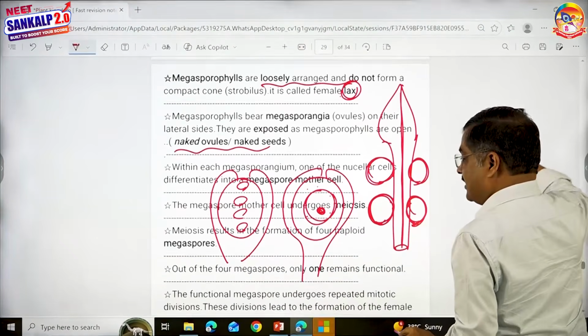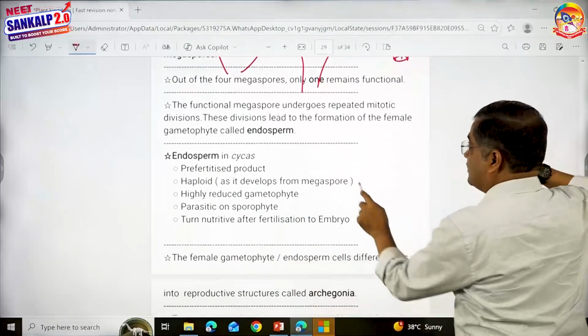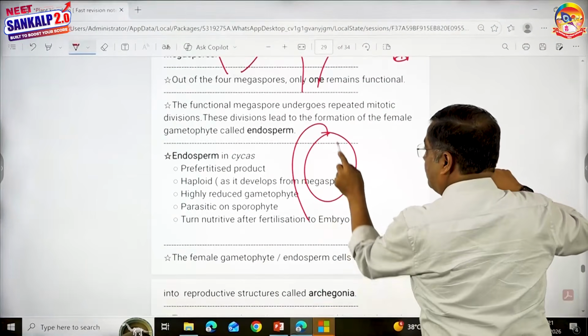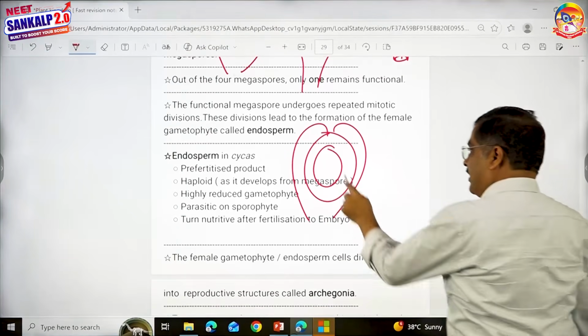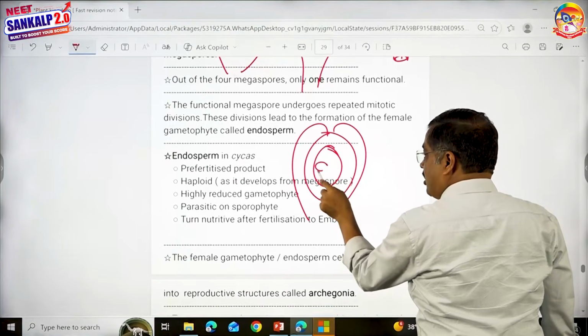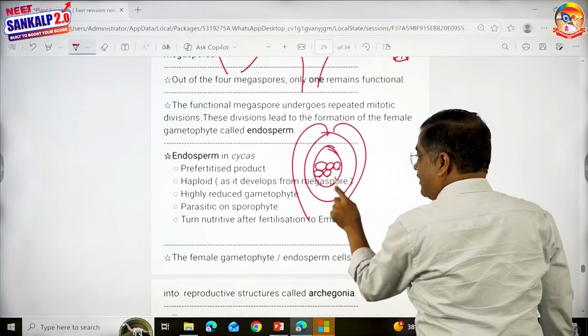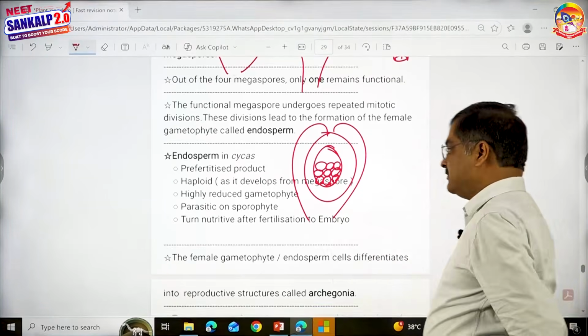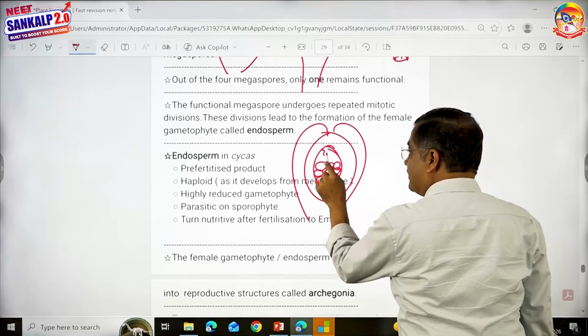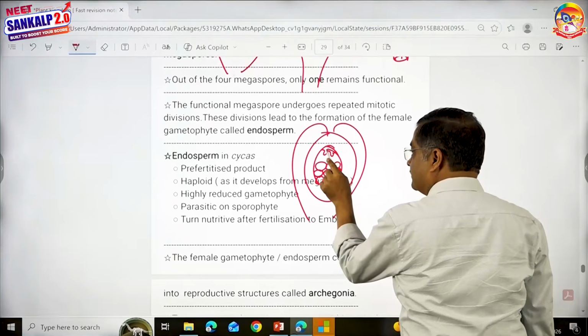Just like in Selaginella. Out of 4 megaspores, listen, 3 megaspores disintegrate. 1 functional megaspore. This undergoes many mitotic divisions and develops into a female gametophyte. You can even call it endosperm. Few cells on the top transform into archegonia.